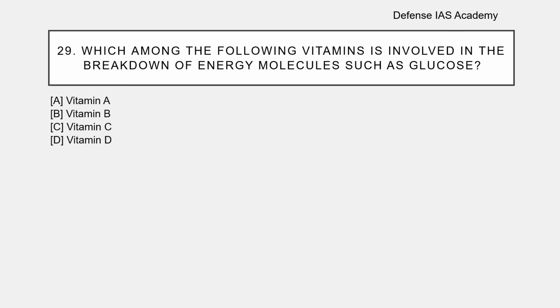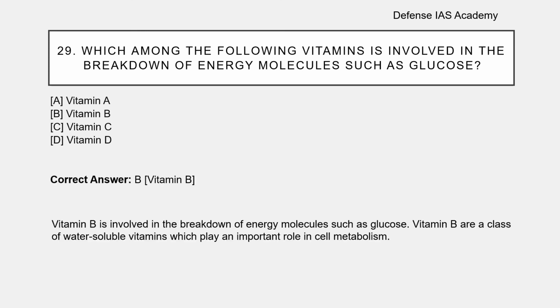Question number 29. Which among the following vitamins is involved in the breakdown of energy molecules such as glucose? The options are: option A, vitamin A; option B, vitamin B; option C, vitamin C; option D, vitamin D. The correct answer is option B, vitamin B. The vitamin B is involved in the breakdown of energy molecules such as glucose. Vitamin B are a class of water-soluble vitamins which play an important role in cell metabolism.